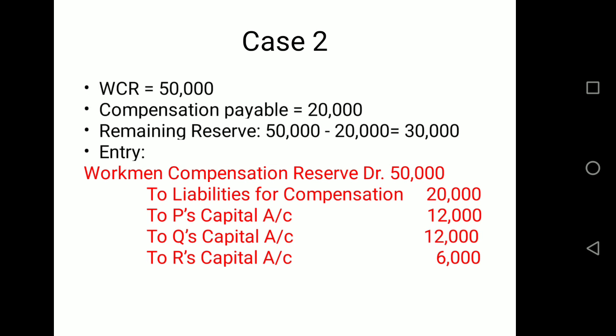Okay. Now move to the third case. Third case is very important, as here we have compensation amount more than the amount of reserve. So basically we have workmen compensation reserve of 50,000 and the compensation payable is 53,000, which is more than the available reserve. So what we'll do, we don't have any reserve remaining, whereas we have 3,000 even less in the reserve.